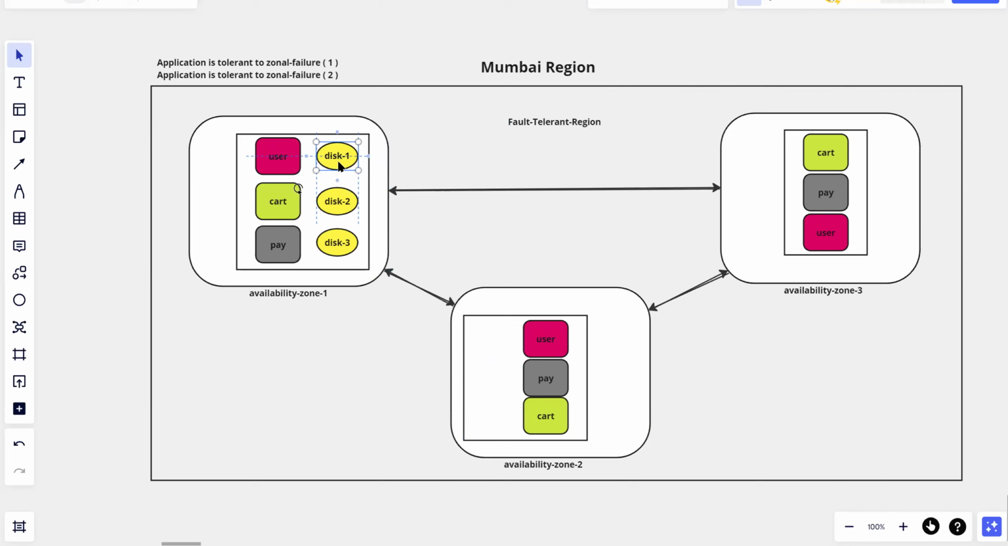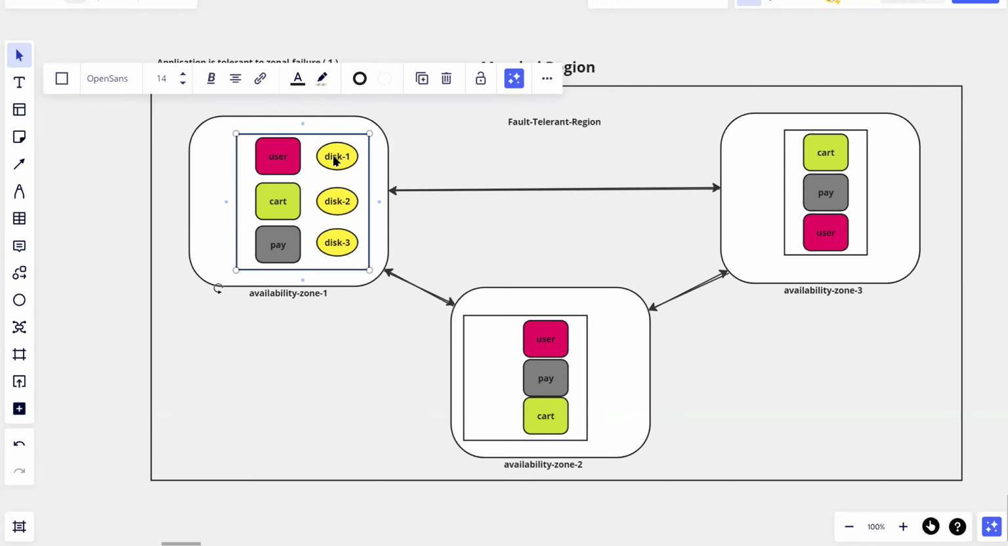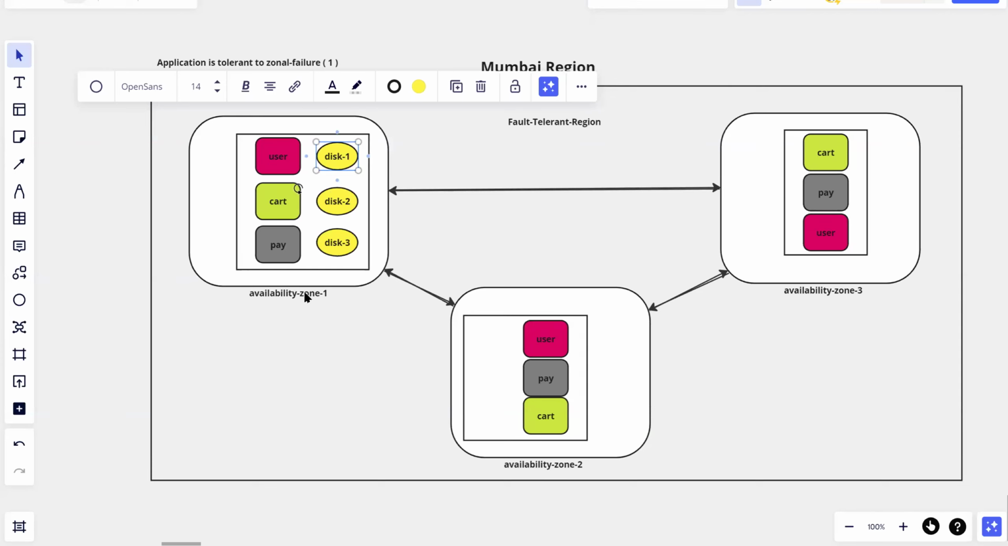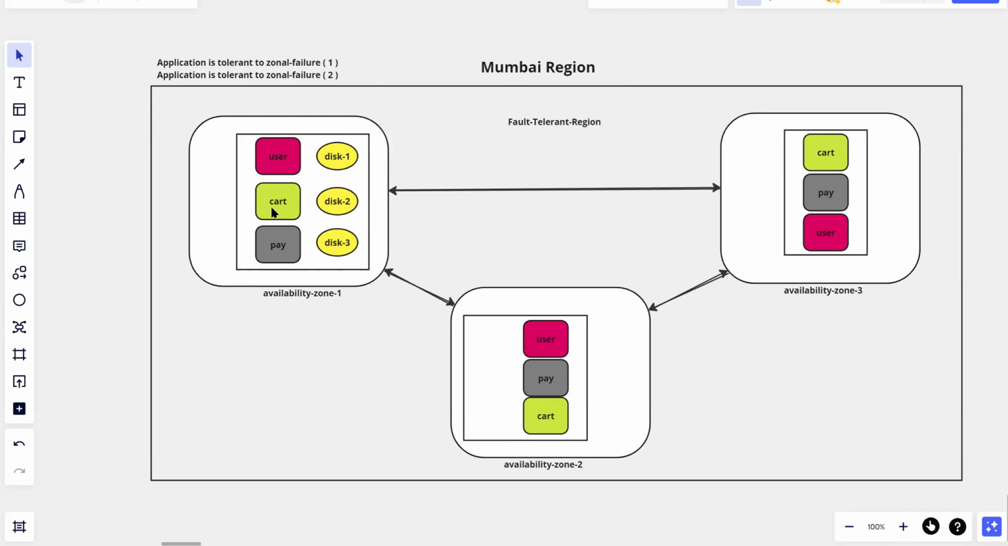Because the scope of the disk is zonal. The storage volume which you create to store the data of the application is a zonal resource. That means when you create a disk in zone 1, only the servers that are created in zone 1 can read it. The same applies here. If you create some disks here, only resources like servers that are available in zone 2 can read them. These types of resources are called zonal resources.